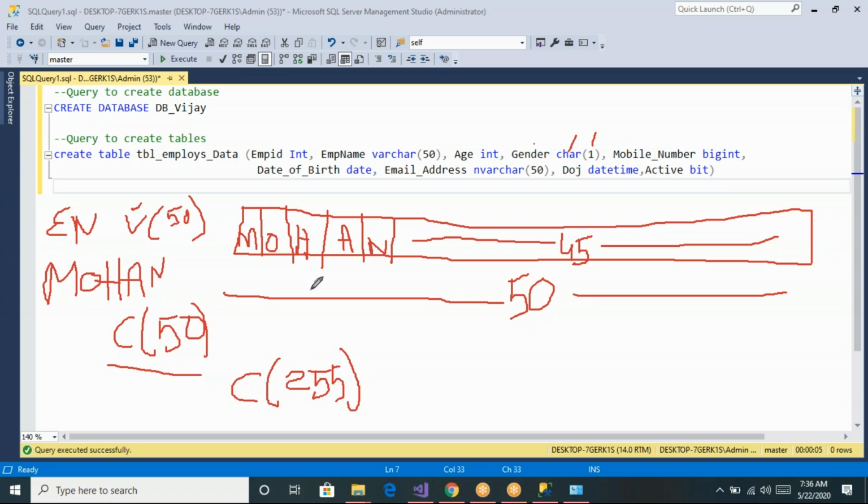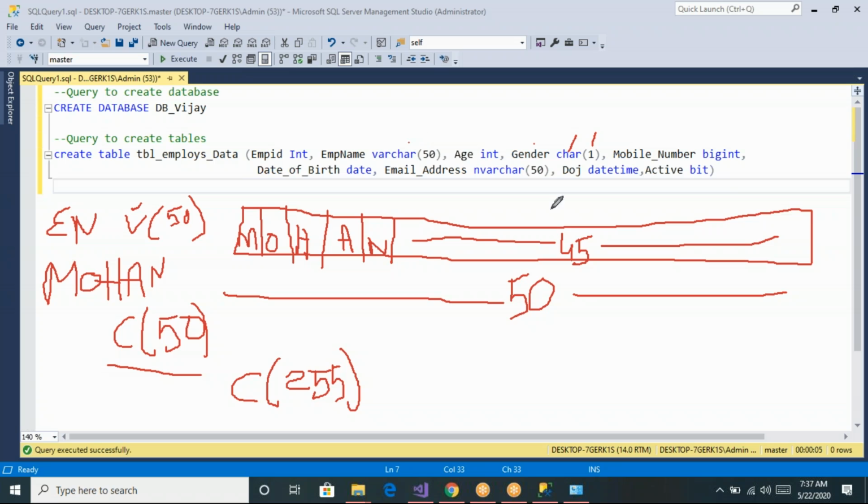And inside the varchar there is no limit. We can store up to 2 GB of data also, varchar of max like that. So we can store varchar of max, which can store 2 GB of data. Not only that, varchar of 2000, 3000, 5000. We can store up to varchar of 8000 also. So that is the difference between varchar and char. Char is used for storing only fixed length data. If you use varchar there is no wastage of memory. The remaining cells we can reuse for storing any other data.